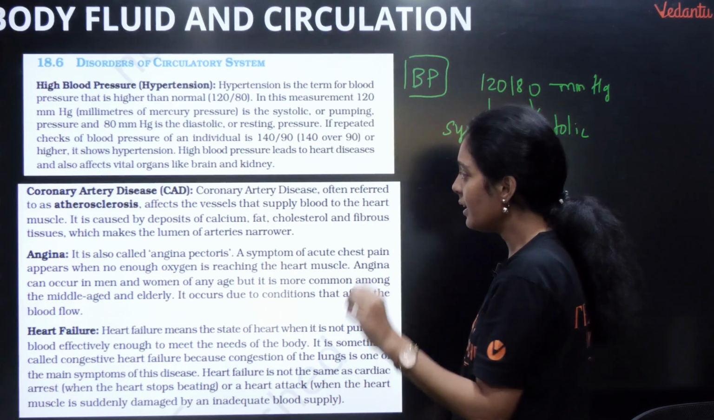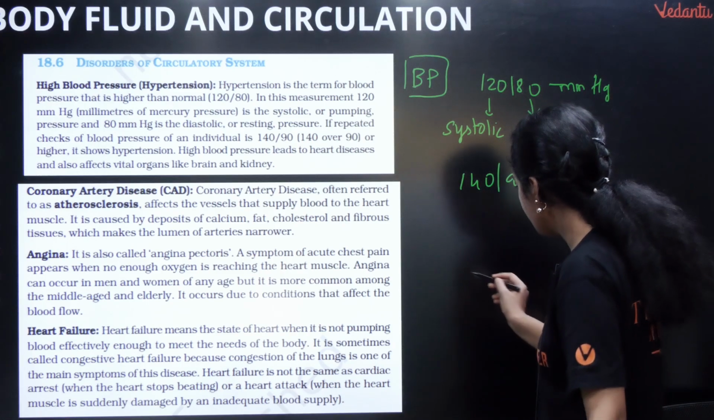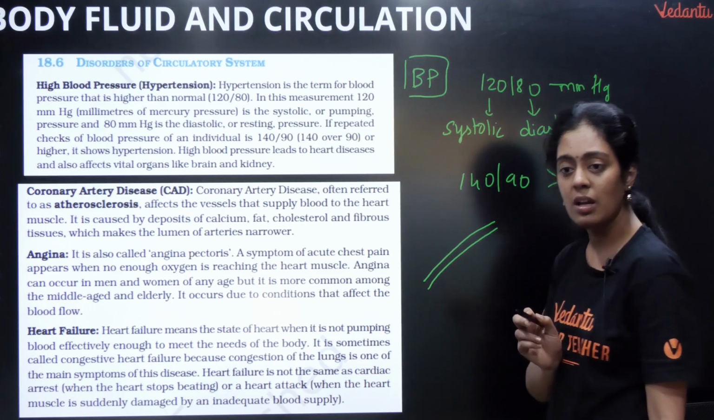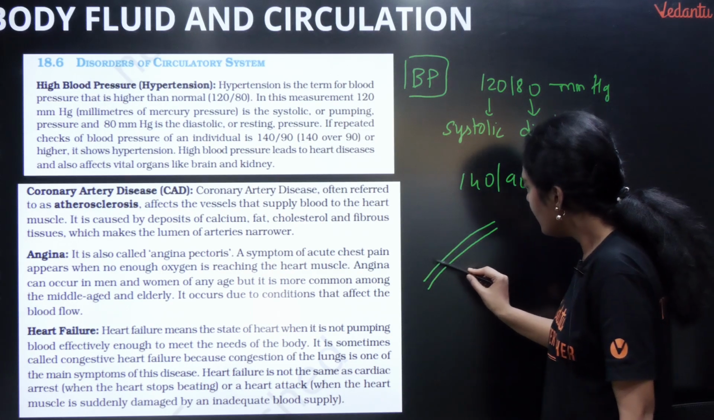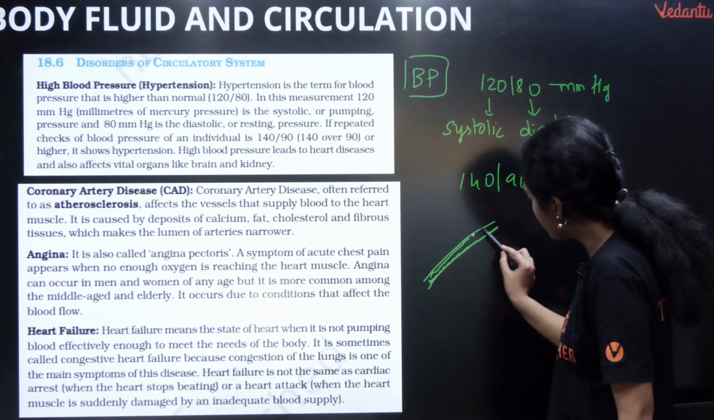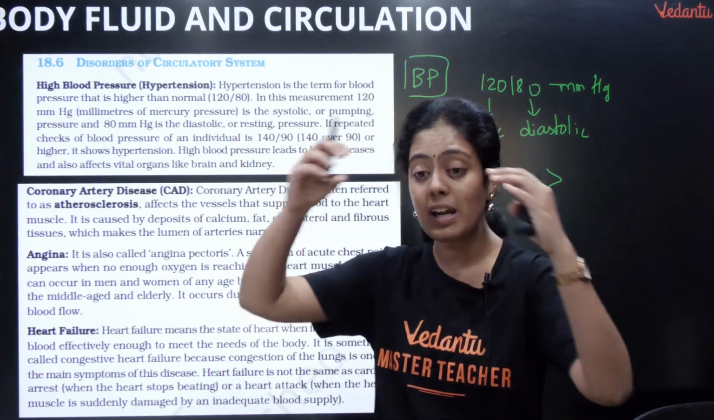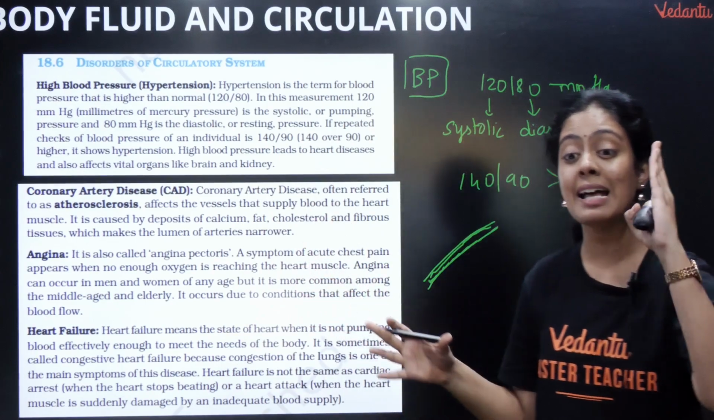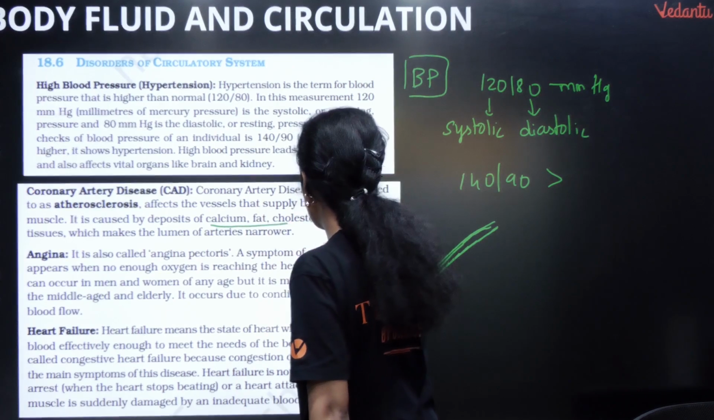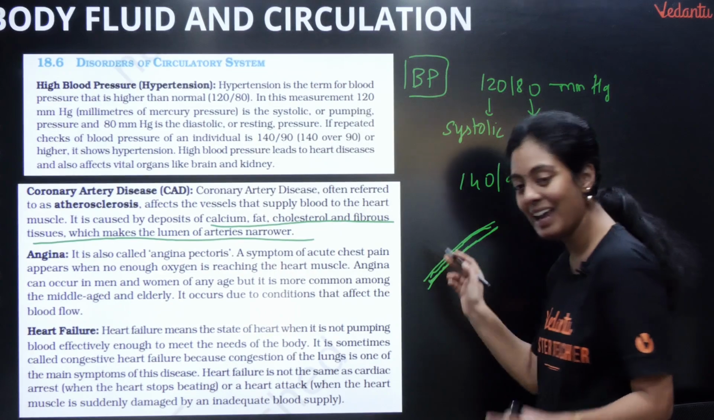Okay, the next one is CAD, coronary artery disease. Coronary arteries supply blood to your heart. In the coronary artery there is a deposition of some substance. The deposition of substance in the coronary blood vessels is called atherosclerosis. What kind of substance is deposited? Calcium, fat, cholesterol, fibrous tissue, which makes the lumen of the artery narrower and narrower.